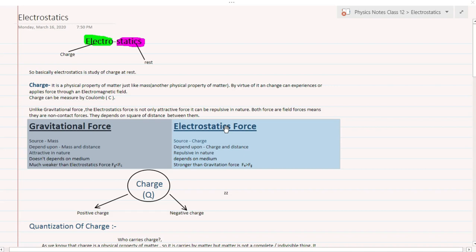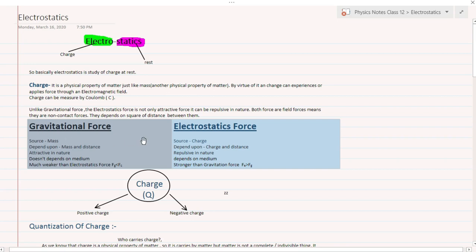In the previous video, we discussed the topic of electrostatics. Basically, electrostatics is the study of charge at rest, and charge is a physical property of matter, just like mass. Charge is responsible for electrostatic force, whereas mass is responsible for gravitational force.